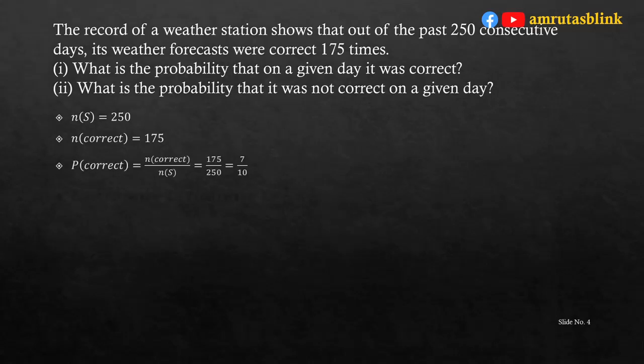Hence, the probability that on the given day the forecast was correct is equal to n(correct) upon n(S), that is 175 upon 250, which is equal to 7 by 10. Hence, the probability that the forecast was not correct on a particular day is equal to 1 minus 7 by 10, that is 3 by 10.